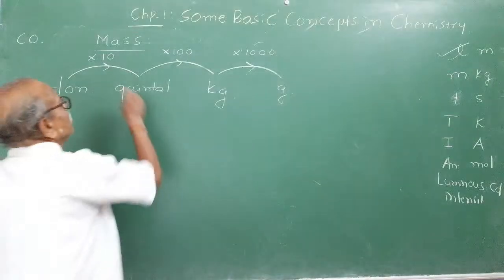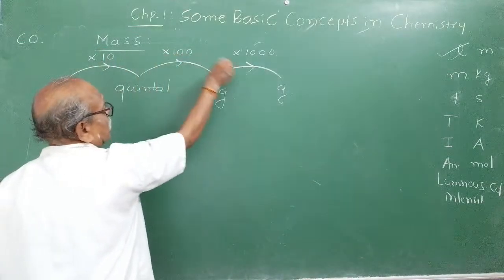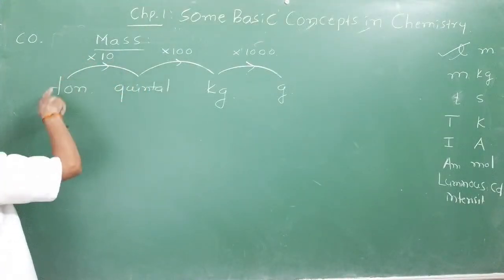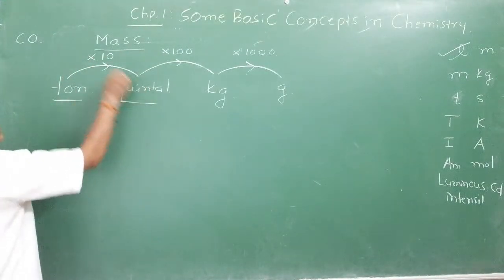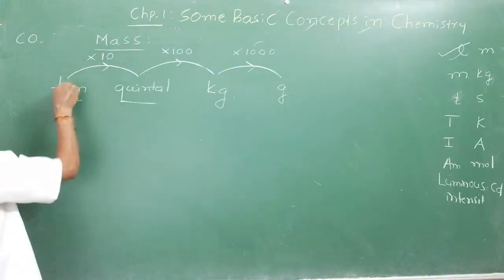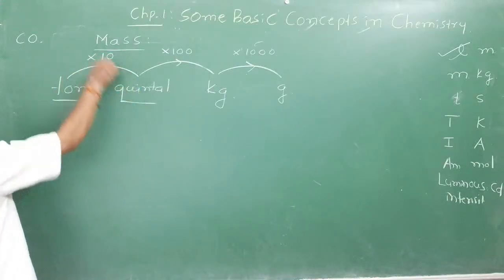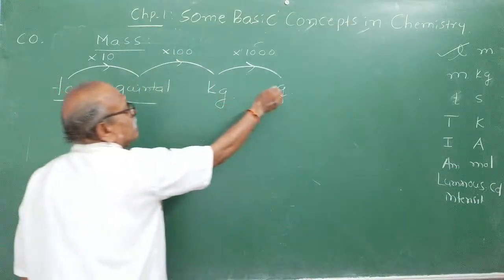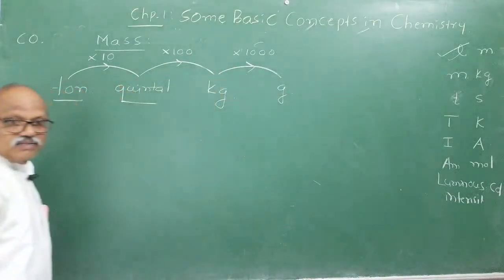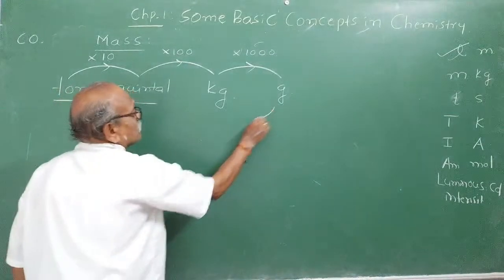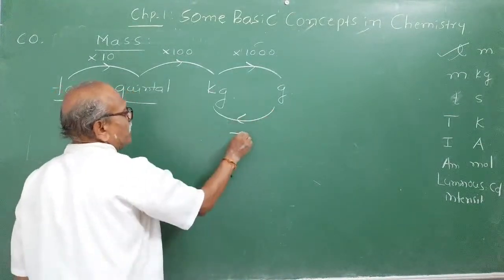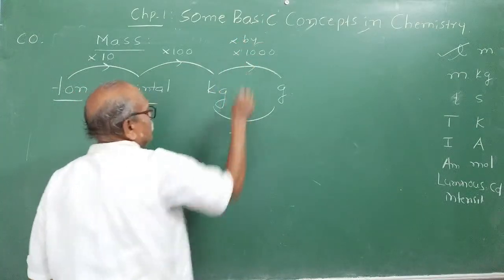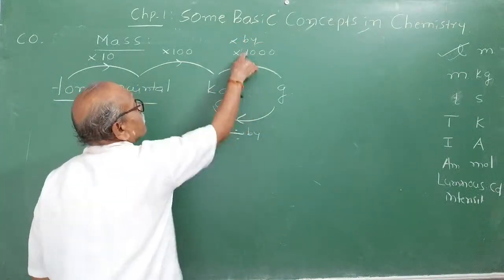Very easy. From a bigger to a smaller unit, you have to multiply by the conversion factor. Conversion factor for ton to quintal is 10, meaning 10 quintal is equal to 1 ton. 100 kg is equal to 1 quintal. 1000 gram is equal to 1 kg. To convert smaller to bigger, divide by the conversion factor.